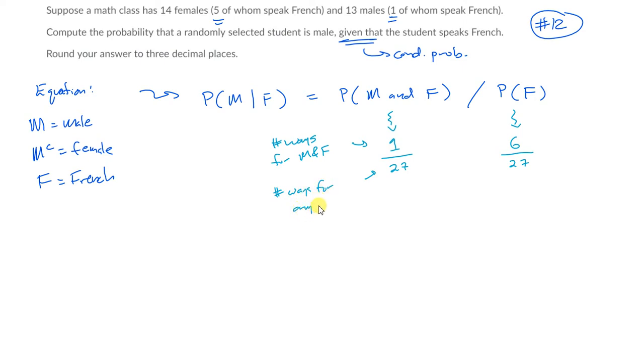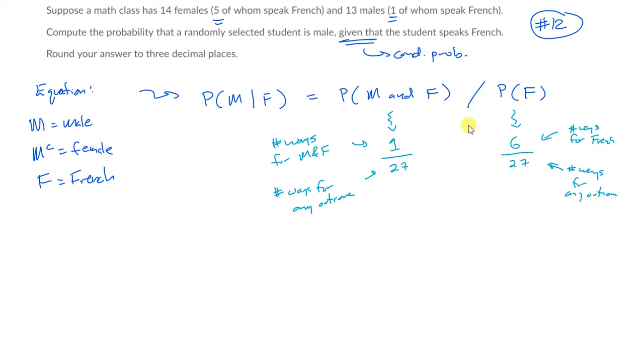Any outcome, meaning any person can be picked, right? This is number of ways for what? For French, to speak French, and then this is number of ways for anything. Any outcome. Okay? That's how you compute probabilities.